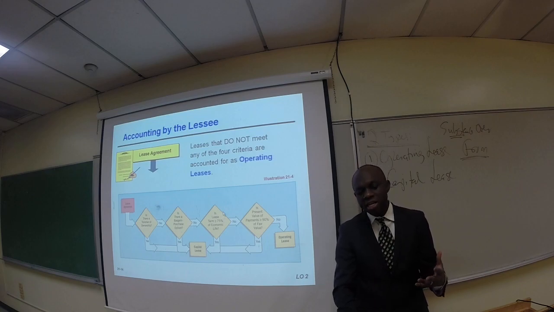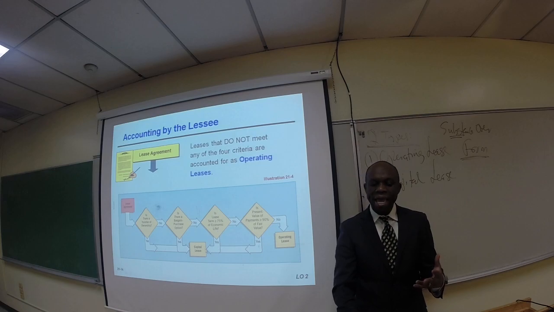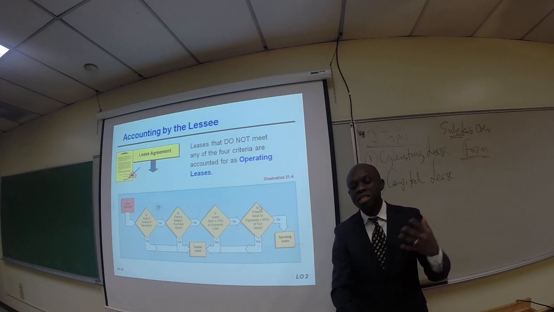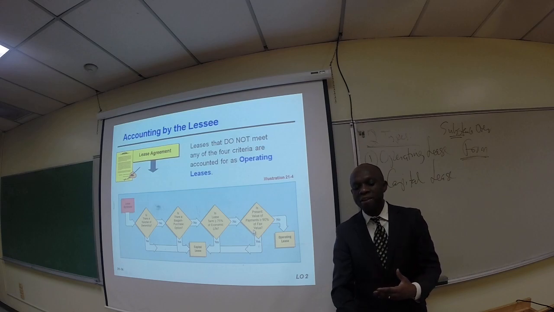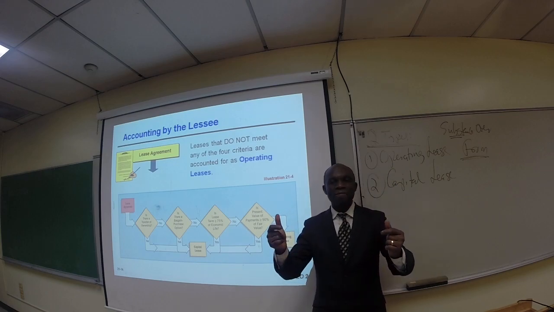If it's not, then the next question is: is the lease term 75% or greater of the economic life? If yes, it is a capital lease. If it's not, then the next question is: is the present value equal to or greater than 95% of the value? If yes, it is a capital lease. If it is not, it is an operating lease. I know I went through that very fast.